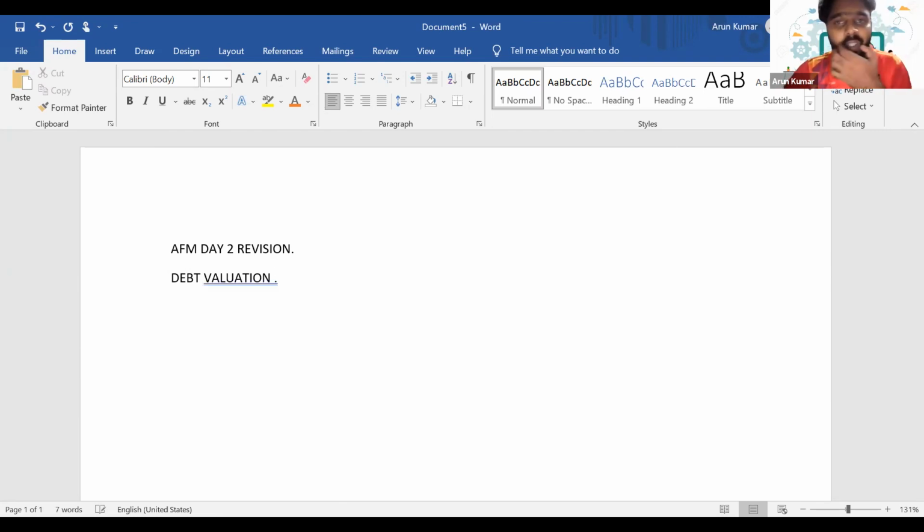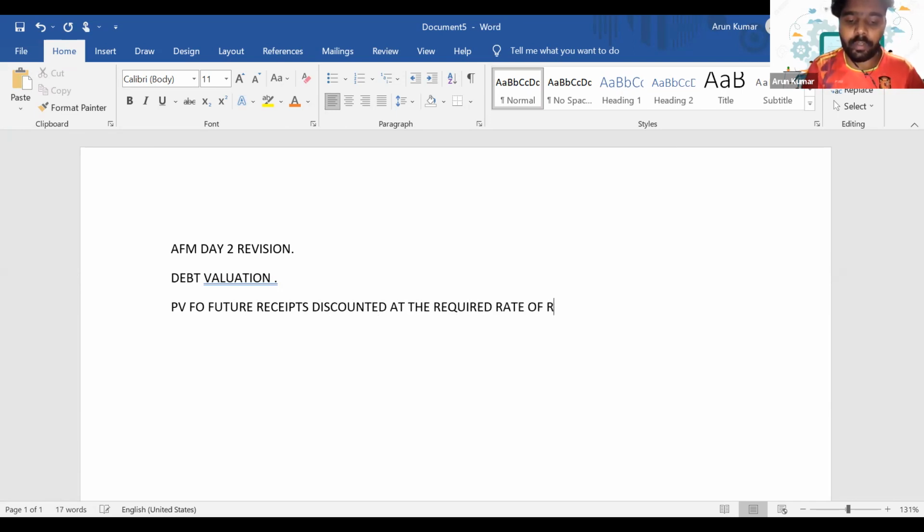So whenever you are asked to calculate the value of an item, it should be the present value of future receipts, discounted at the required rate of return. That's how we'll calculate the value of a debt. Is it clear, everyone? Can you reply in the chat?